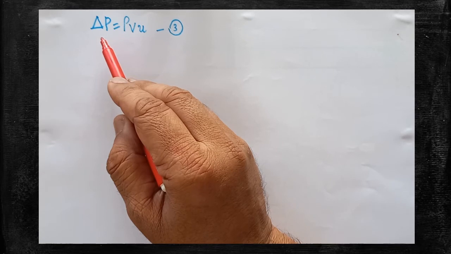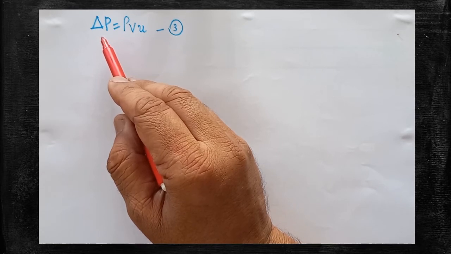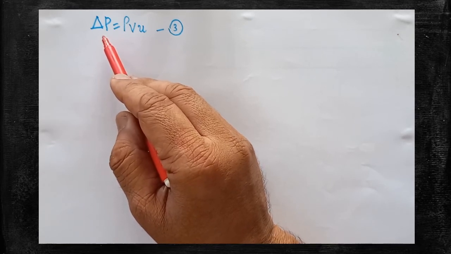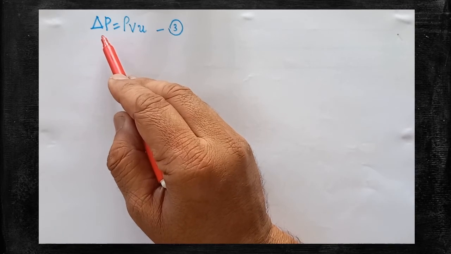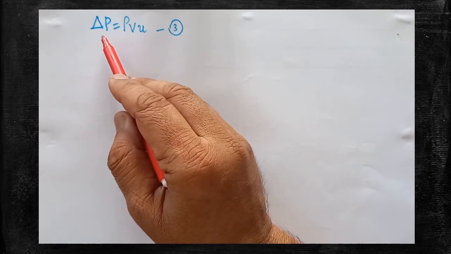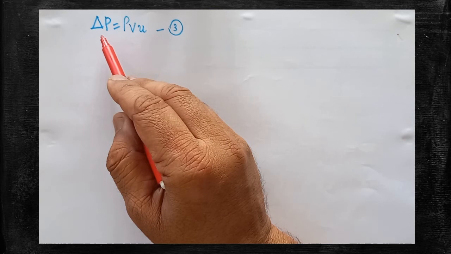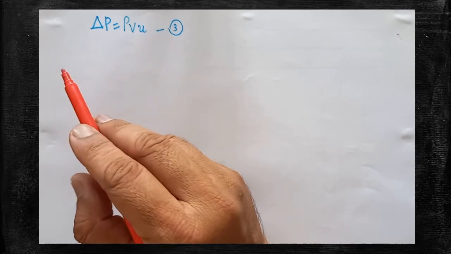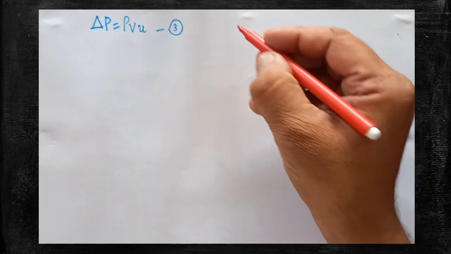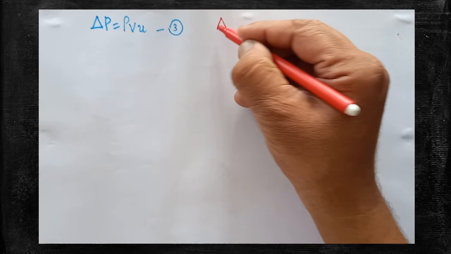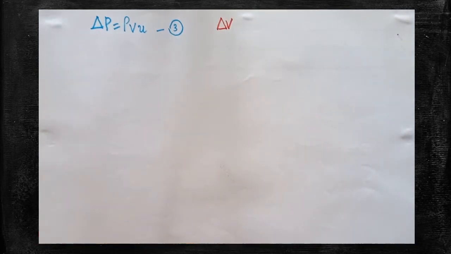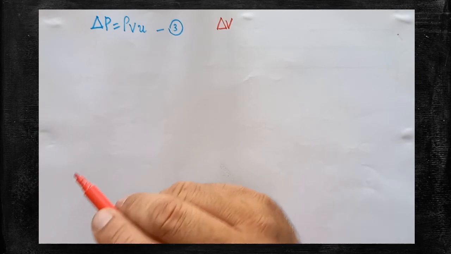So the change in pressure is created due to the formation of compressions and rarefactions. So now we have to find out the ΔV.